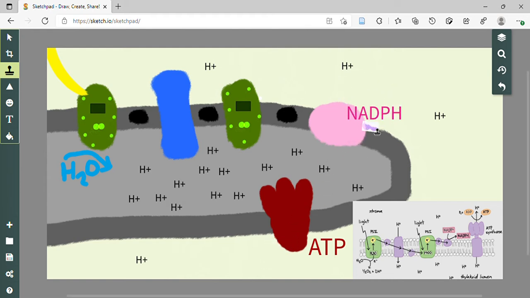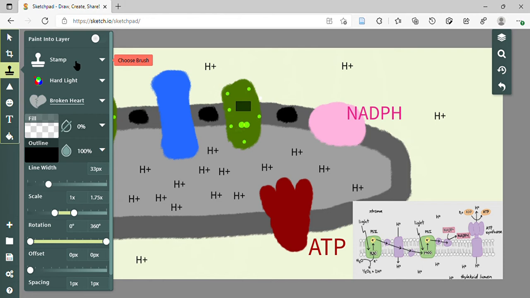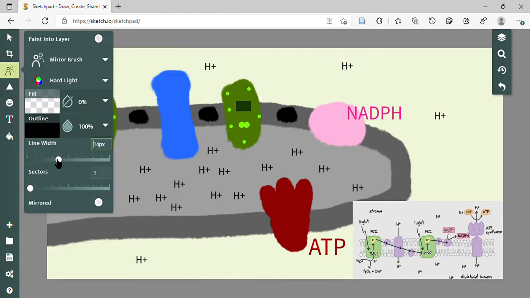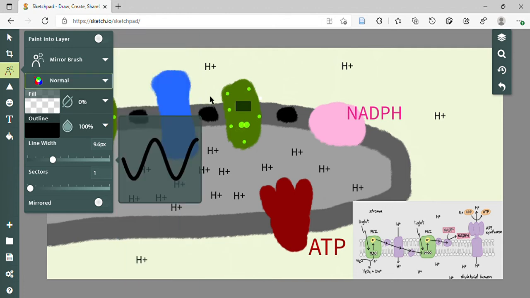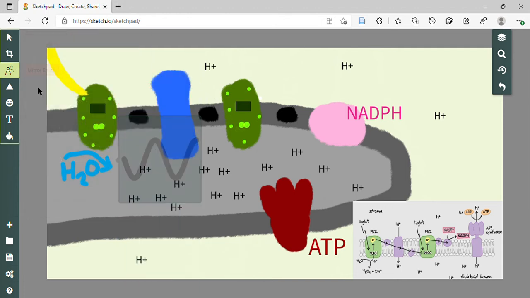So now we have NADPH and ATP. But there's a couple of things that we should review, a couple notable things I want to show you. So here, let me show you this. Okay, so a couple notable exceptions, or a couple notable things to take away. Although we made NADPH and ATP, we required water. And you ask, why did we need water?